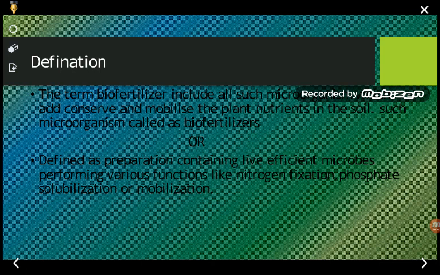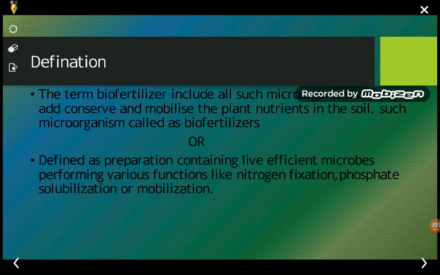From the name itself, it defines that biofertilizer: bio means life and fertilizer means fertilizing. The main use of certain organisms, maybe microorganisms, when they can be used as a fertilizer, then they are said to be biofertilizers.